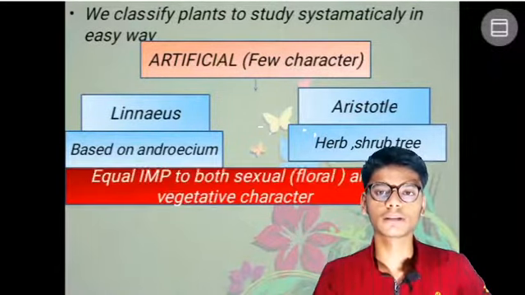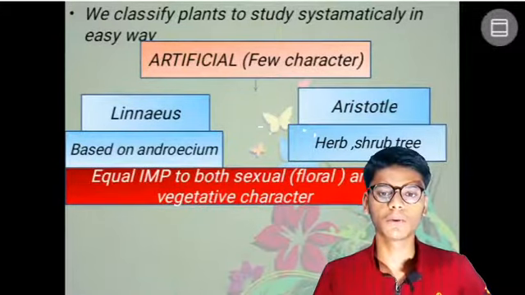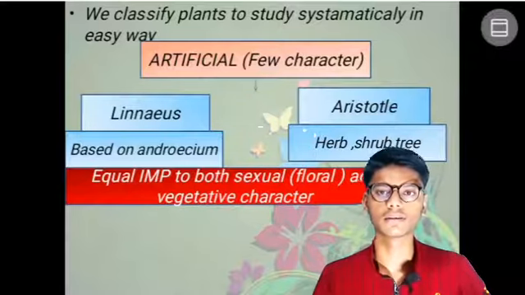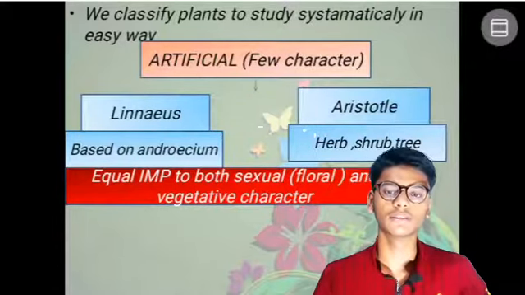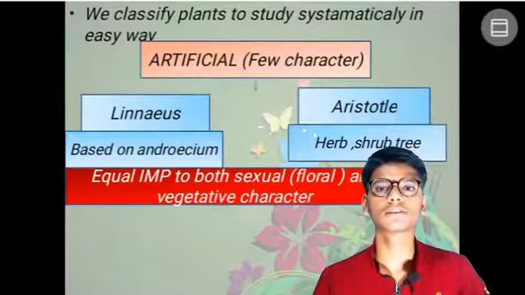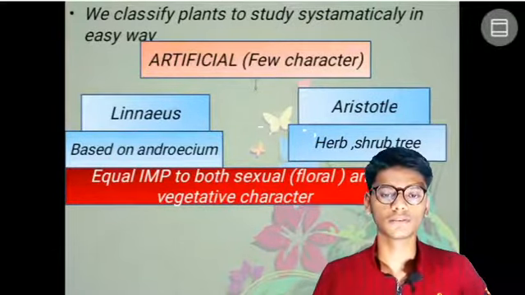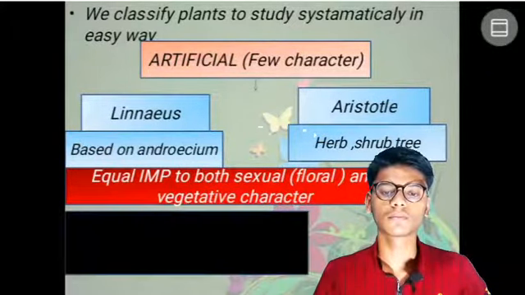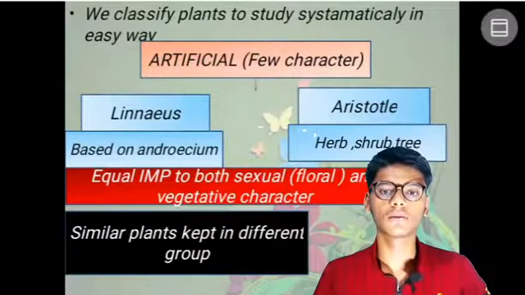In this classification, equal importance was given to both floral and vegetative characters, meaning sexual characters and vegetative characters had the same importance. You can take this as a drawback or demerit. Another drawback is that similar plants were kept in different groups.